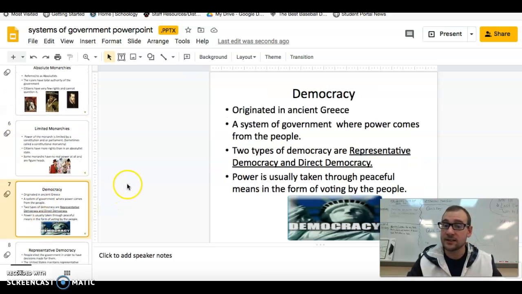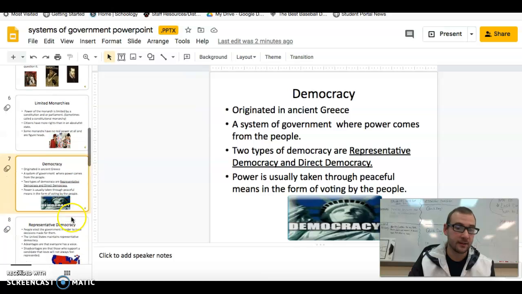The next system is called a democracy, and this one we should be very familiar with. We should know that it originated in ancient Greece, like Athens, Sparta, that time period. It's a system of government where the power comes from the people, and there's two different styles of democracy. We have a representative democracy and a direct democracy.